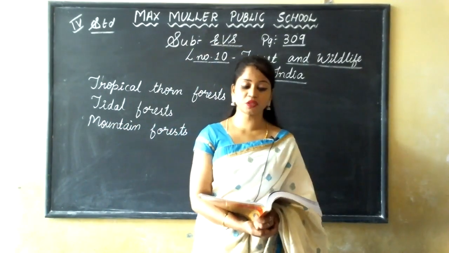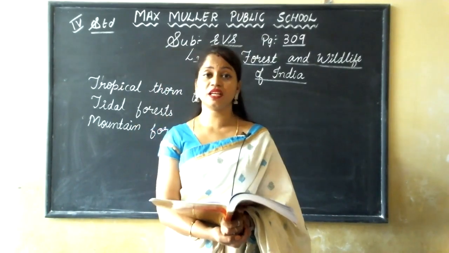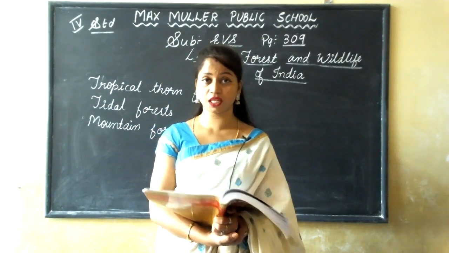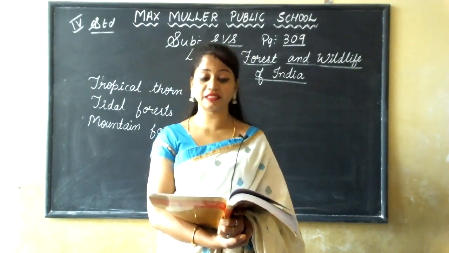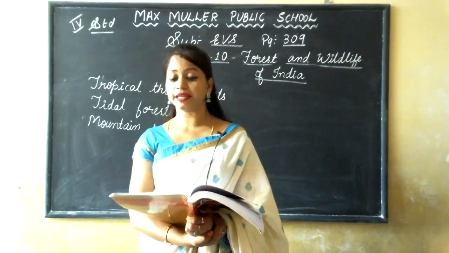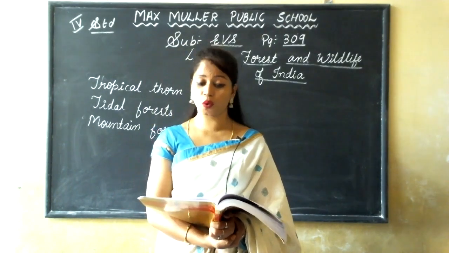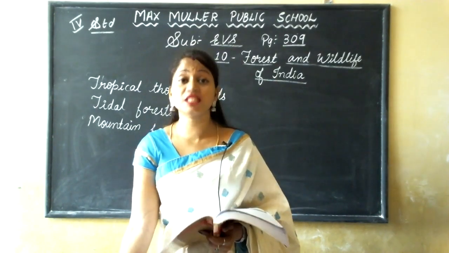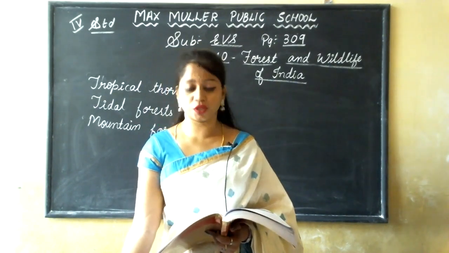A tree named Sundari grows in the Ganga Brahmaputra Delta. The wood of this tree is used to make boats.